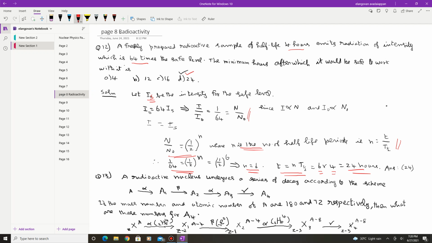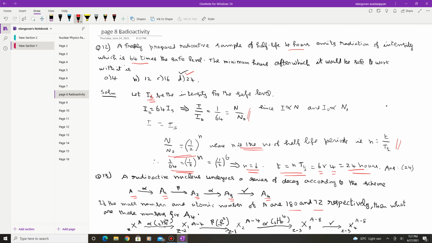A radioactive nucleus undergoes a series of decays according to this scheme. A goes to A1 after decay of an alpha particle. Then after the decay of beta, it goes to A2. Again after the decay of alpha, it goes to A3. And finally after emission of gamma, it reaches A4. The mass number and the atomic number of A are 180 and 72 respectively. Then what are the numbers for A4?